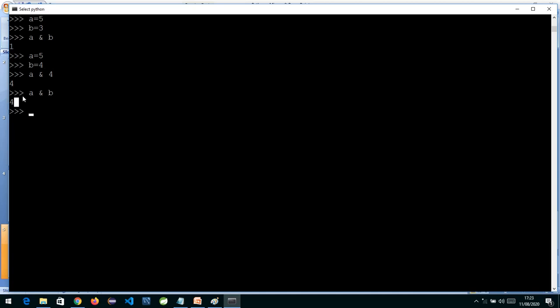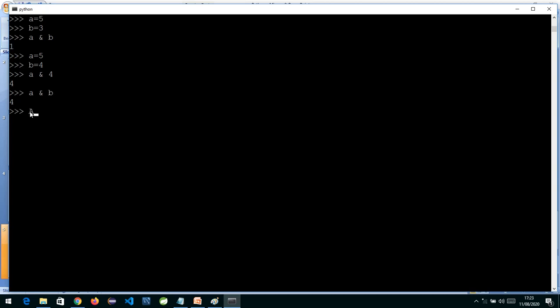What it is doing internally is, it is converting A into its binary equivalent, it is converting B into its binary equivalent, and it does bit by bit ANDing, and whatever is the answer, it converts back to a decimal number and gives you the number.